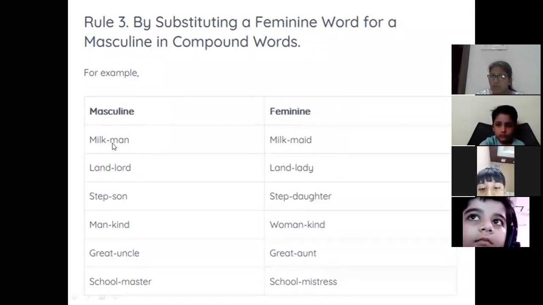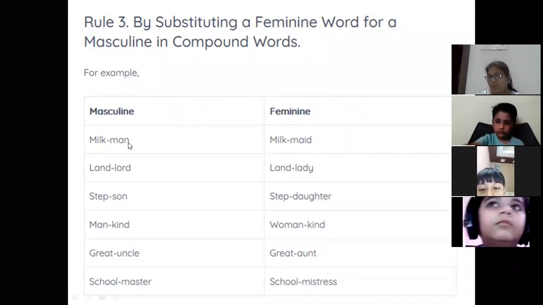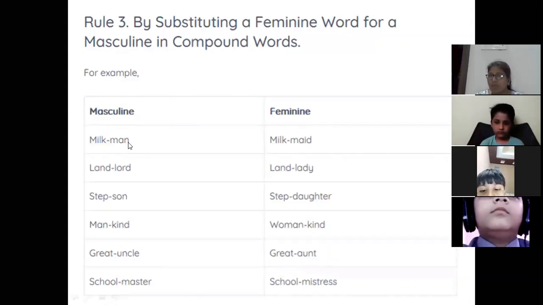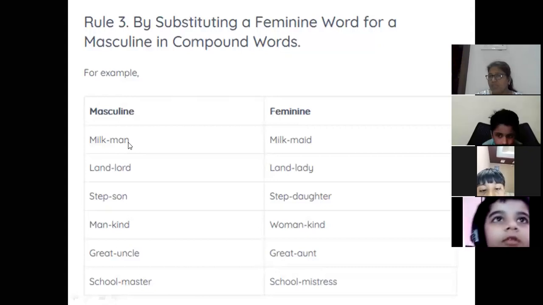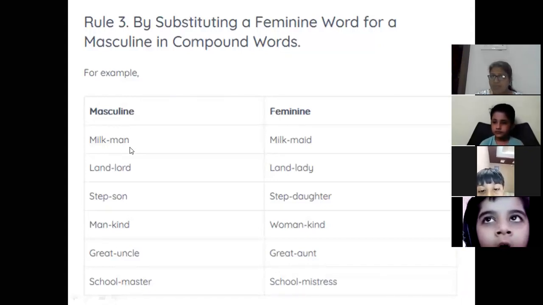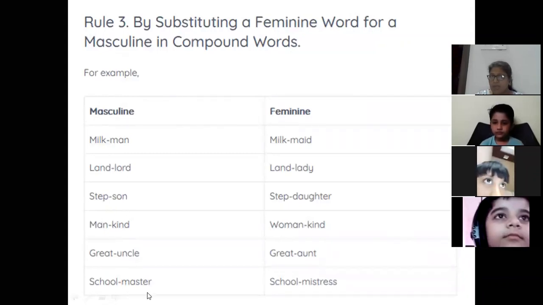So when I want to change such compound nouns into feminine, I am only going to change the words which have gender. Suppose I say man, it means man is a masculine gender. Lord, son, man, uncle, master, they all are masculine words.